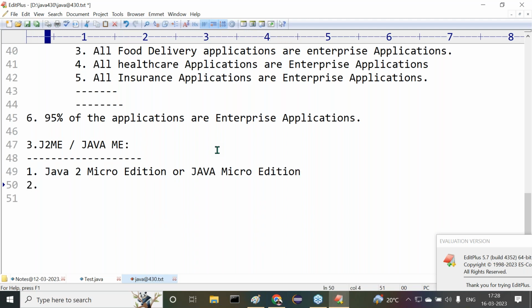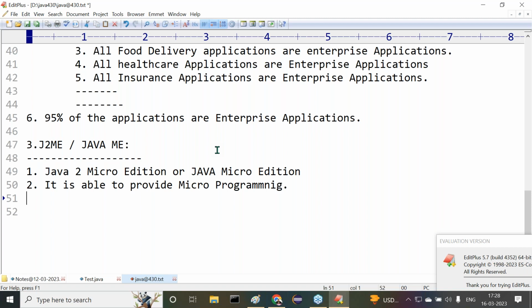Good. All of you now tell me. J2SE is providing only fundamentals of Java. J2EE is providing server-side programming. Similarly, J2ME is able to provide micro programming. Micro programming, chip level programming, micro programming.